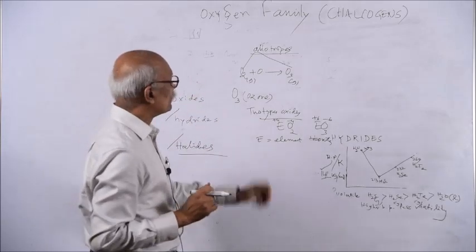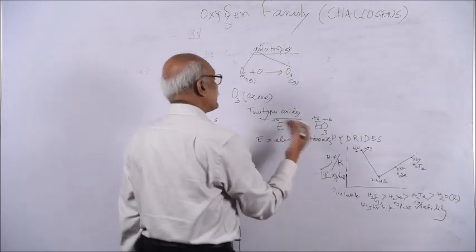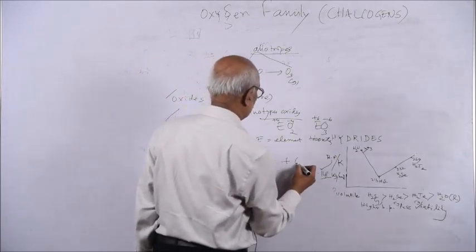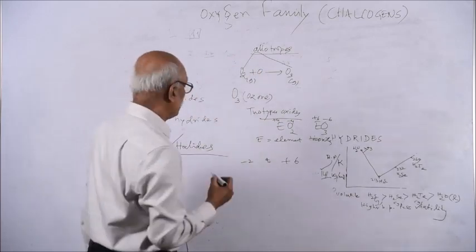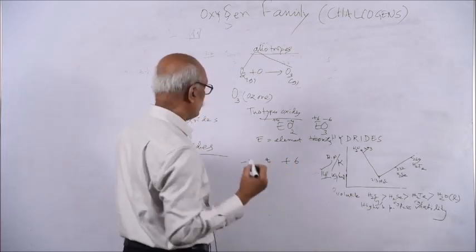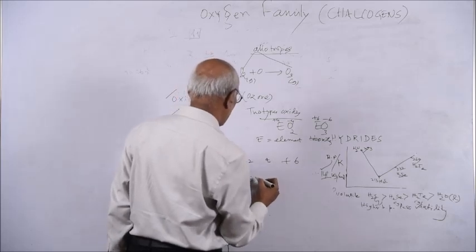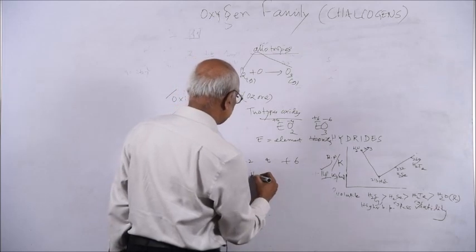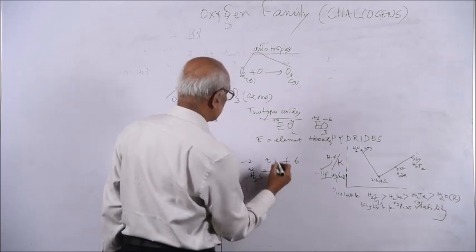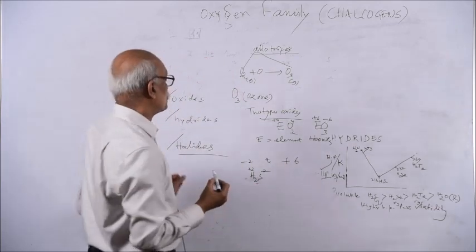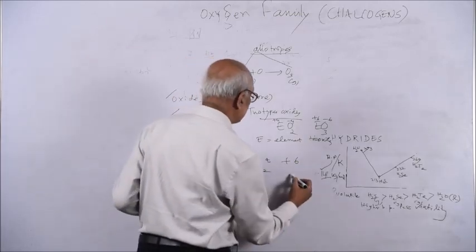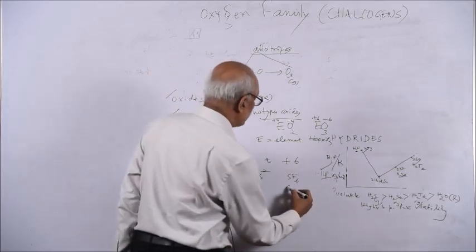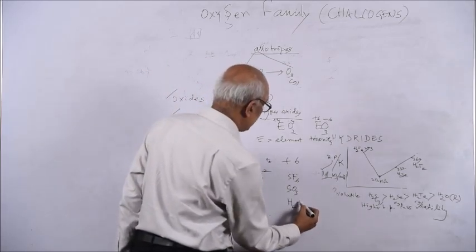Excluding oxygen, the others can form various oxidation states from minus 2 to plus 6. Minus 2, as for example in H2S, and the maximum is 6, as in SF6, sulfur hexafluoride, SO3 and SO4.